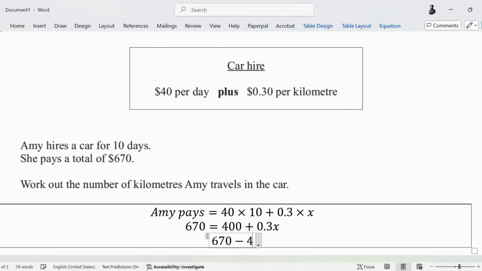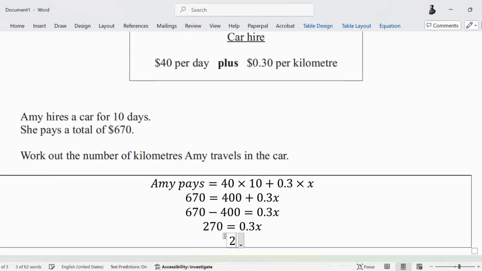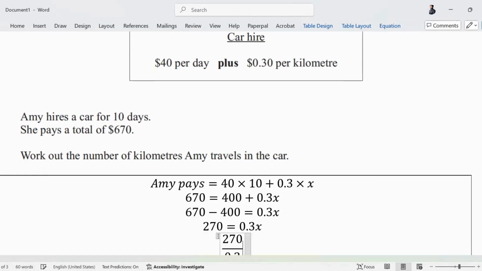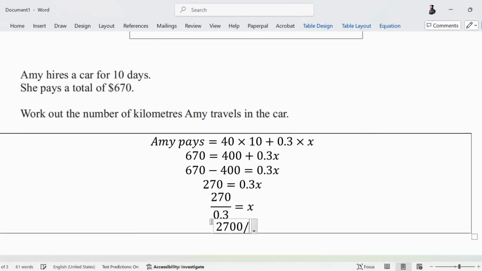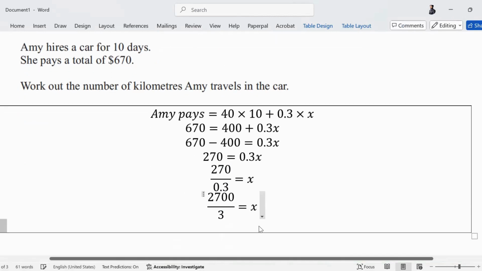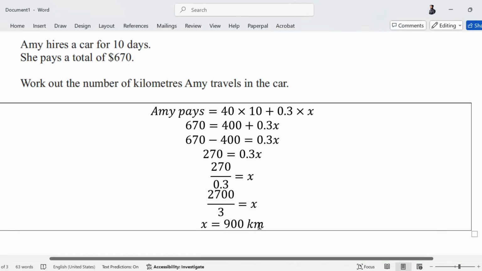670 minus 400 is 0.3x. 270 is 0.3x. 270 divided by 0.3. We do not prefer dividing in decimals, so we'll rather multiply both by 10 to get rid of the decimal in the denominator. 2700 upon 3. Now you can cancel them out. Your answer is 900 kilometers. Is this decimal division clear?